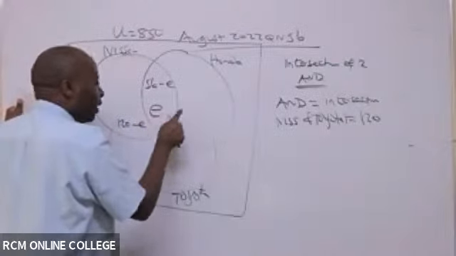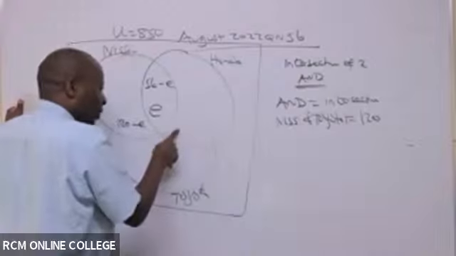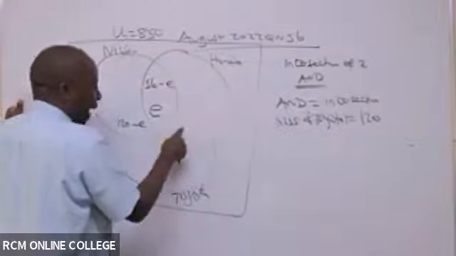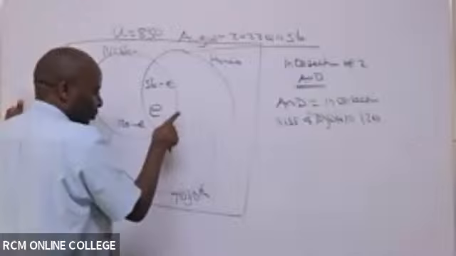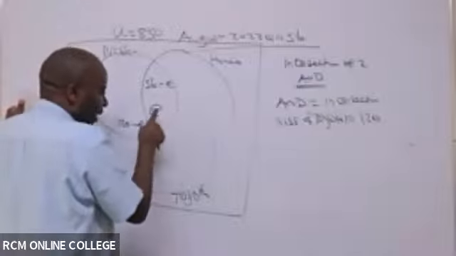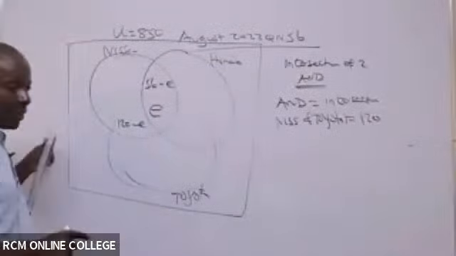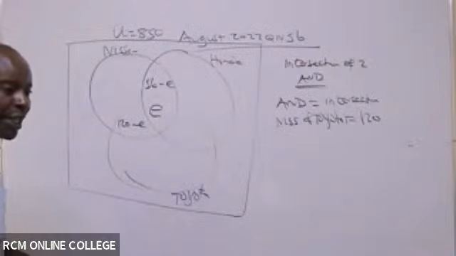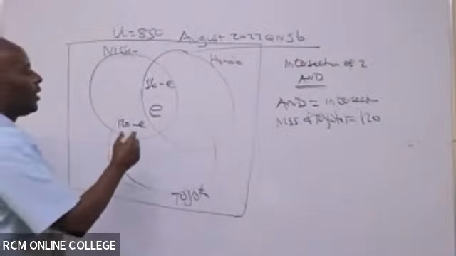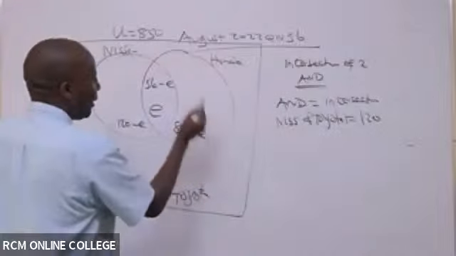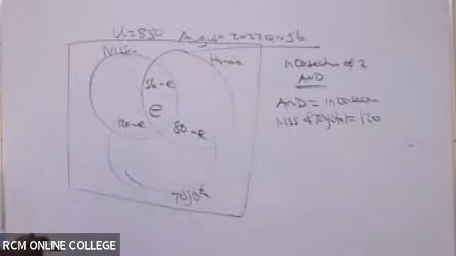Then what do you think somebody would want to hear from all of us? Given that they have told us Honda and the Toyota is 80, what do you think this other intersection here will be, given that I know this one here? Somebody talk to me. So it is 80 minus E, you are right.